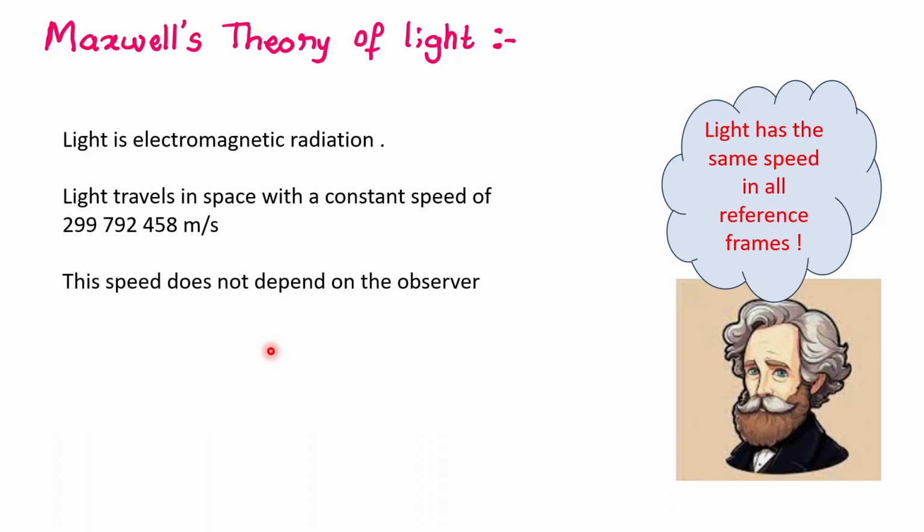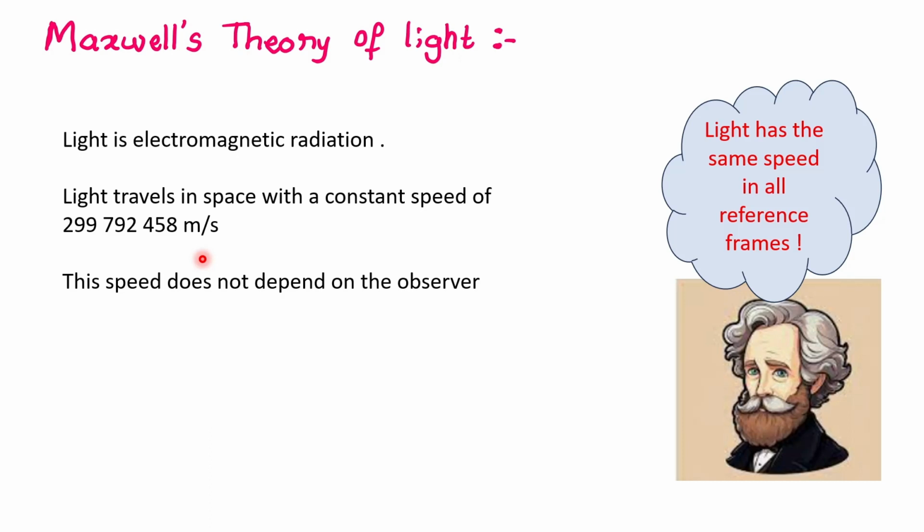Because suppose I throw a ball, I say the ball is traveling very fast with a certain speed. A person traveling in a car, for example, when he sees the ball, will say the ball is traveling very slowly because he is moving in a car. By the same token, if I send a pulse of light and see that it is moving at this speed here, 299792458 meters per second, I expect that if a person is traveling very fast, he will see that light is moving slower.